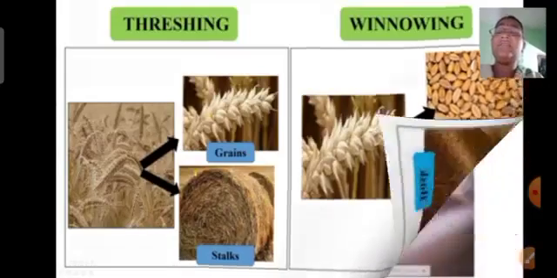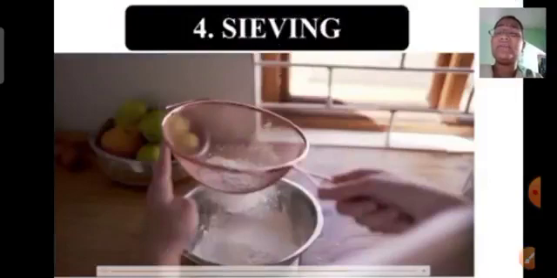Now let's move on to our next method of separation, which we have to study, which is sieving. You have seen your mother doing this almost every day before she makes chapati for you. So sieving is a simple technique of separating particles of different sizes. It is used when the components of a mixture have different sizes.